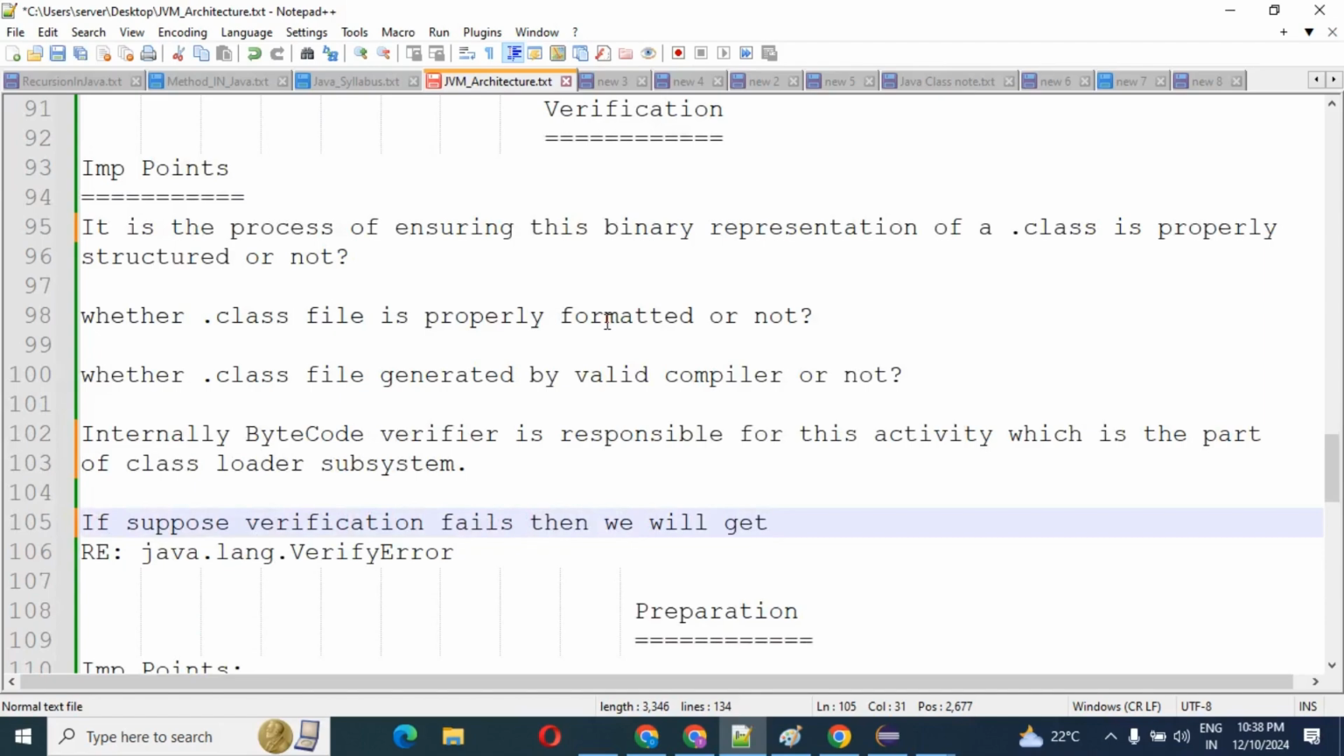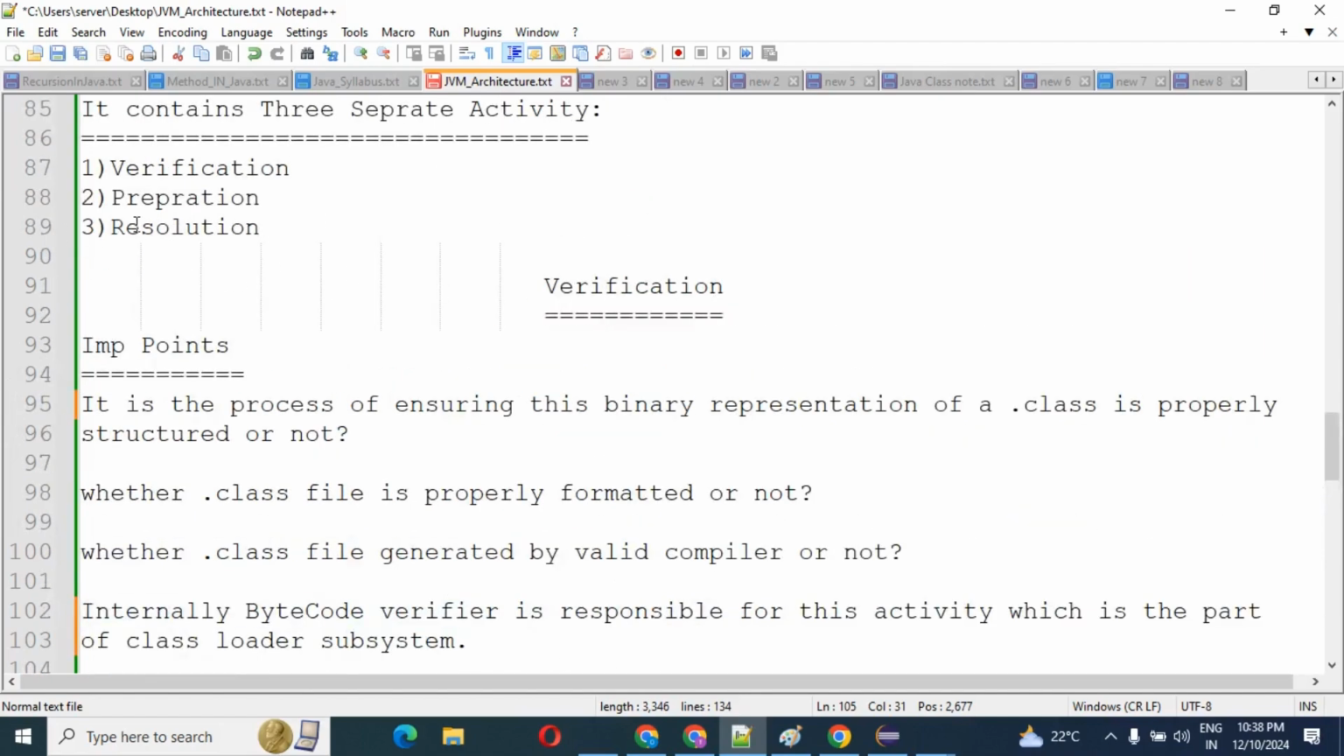So what does preparation do? In our .class file there may be a static variable. For the static variable, JVM will allocate memory and assign a default value. Keep in mind, it will assign the default value. This activity is what is called preparation.